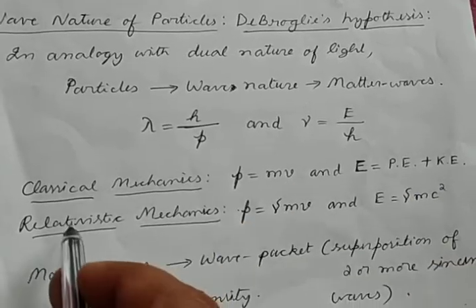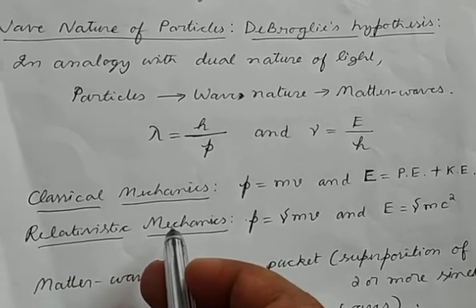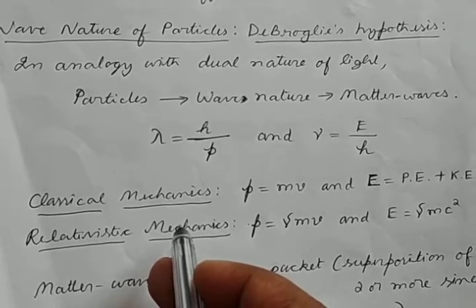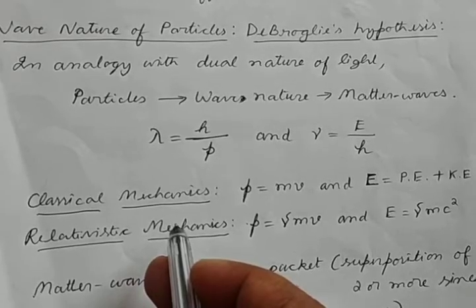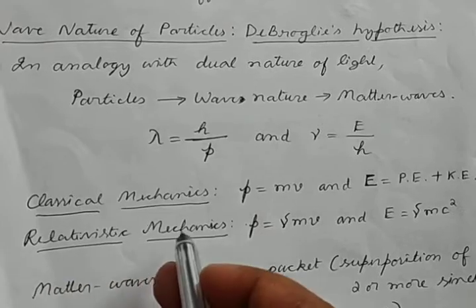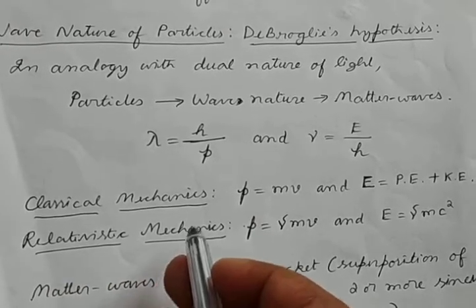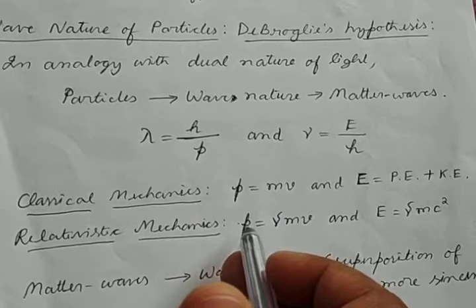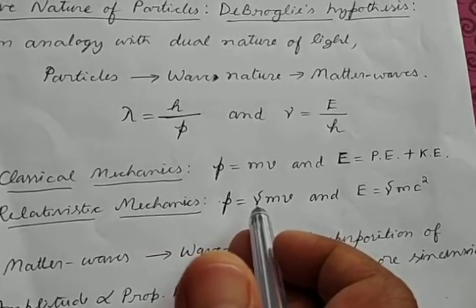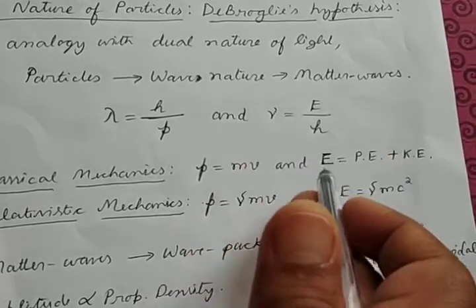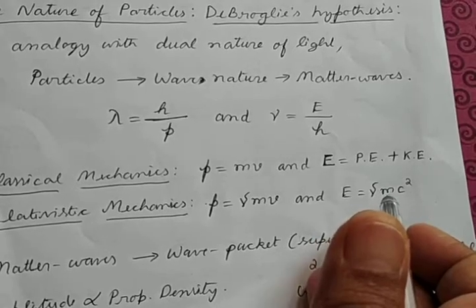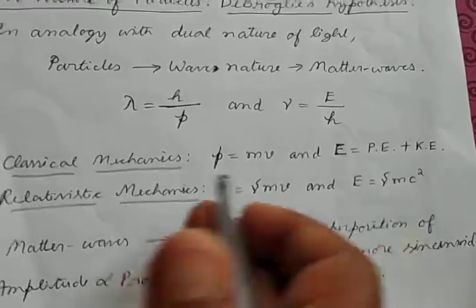But if we come to relativistic mechanics, that is when the velocity of the moving object is very high and comparable to the velocity of light, then during such cases we can take the momentum p as equal to gamma mv, where gamma is known as the Lorentz factor, and energy is taken as gamma mc square, where again gamma is the Lorentz factor and m is the rest mass of the particle.